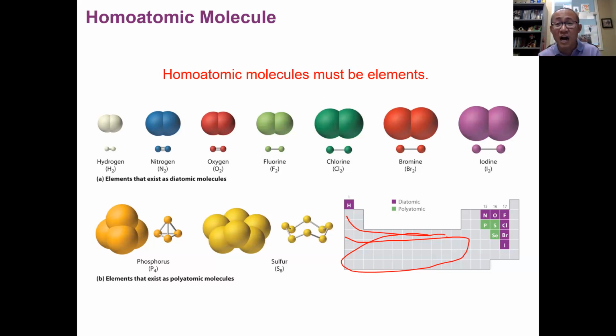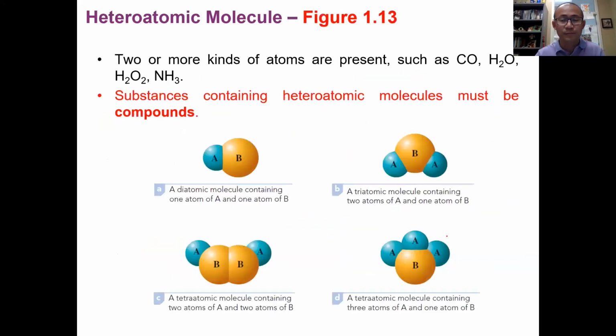If you have one kind of atom, we know these are called homoatomic molecules, and they are all elements.